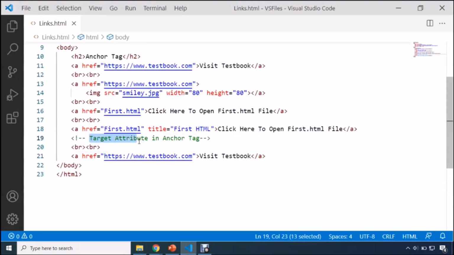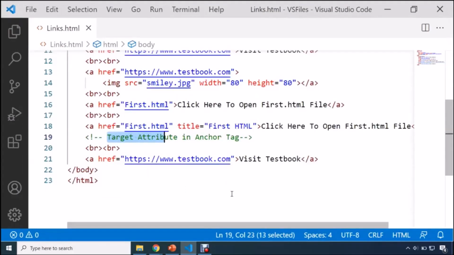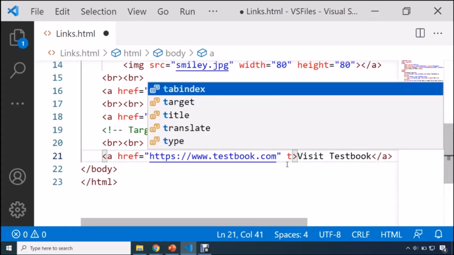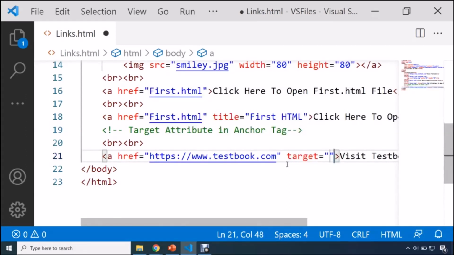For that, you can use anchor tag target attribute. Okay, and how we can use this target attribute? Let me show you. So guys, here I'm going to use this attribute named target. Okay, and if you want this testbook.com website to open in a new tab, here you need to specify this value underscore blank.